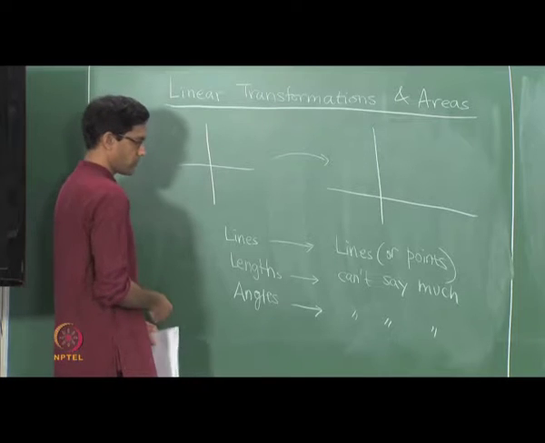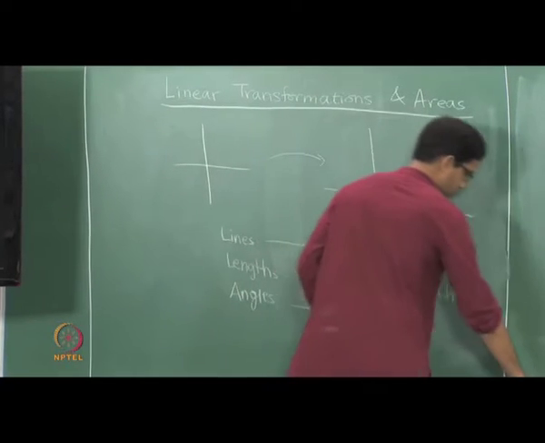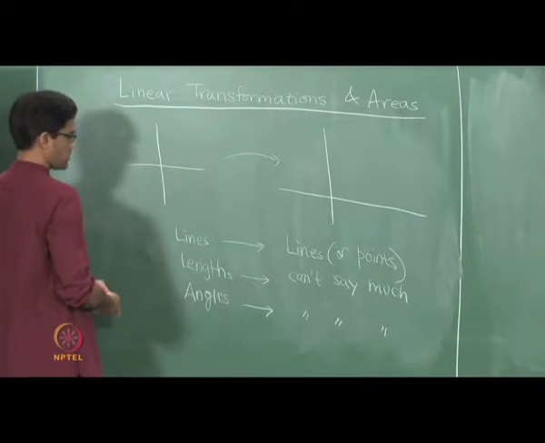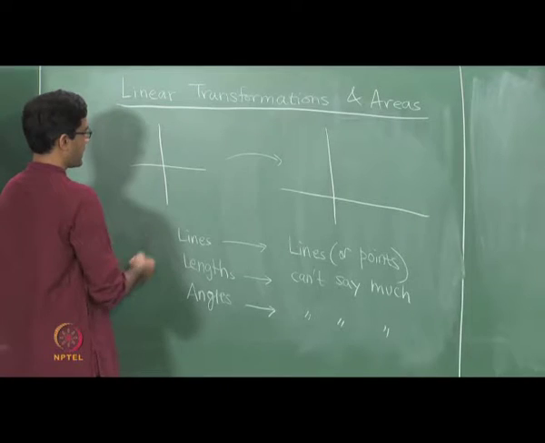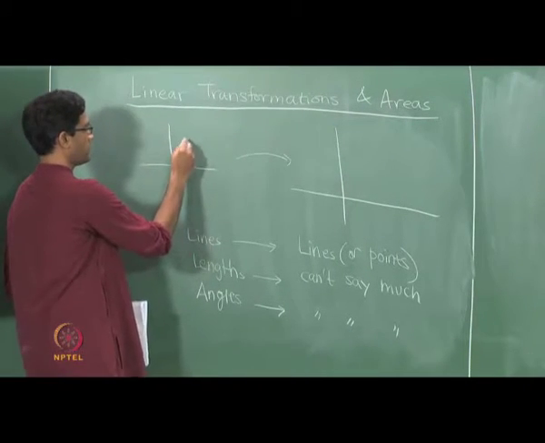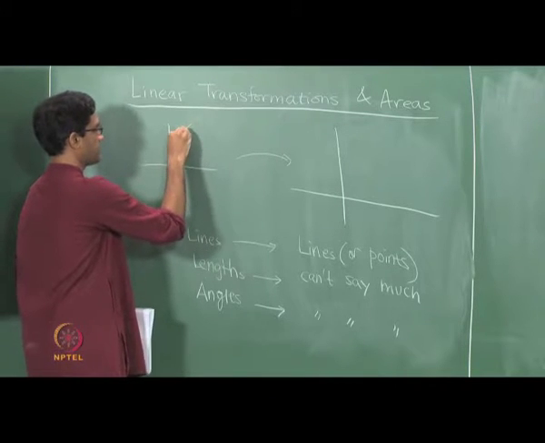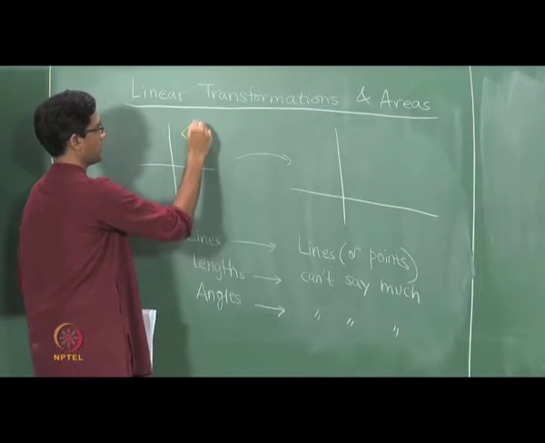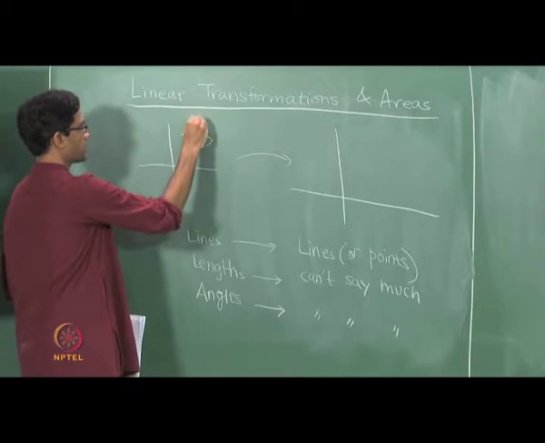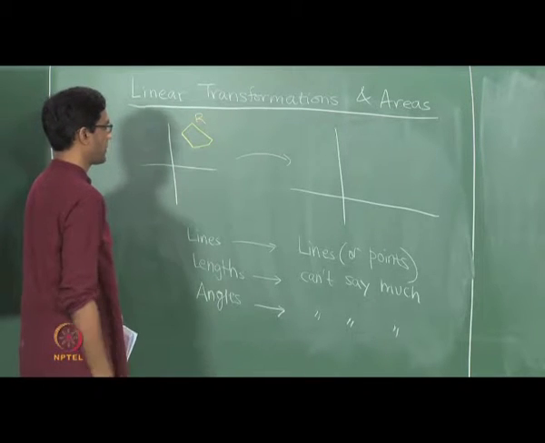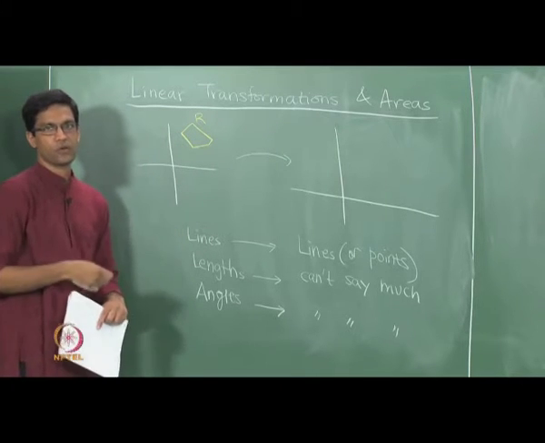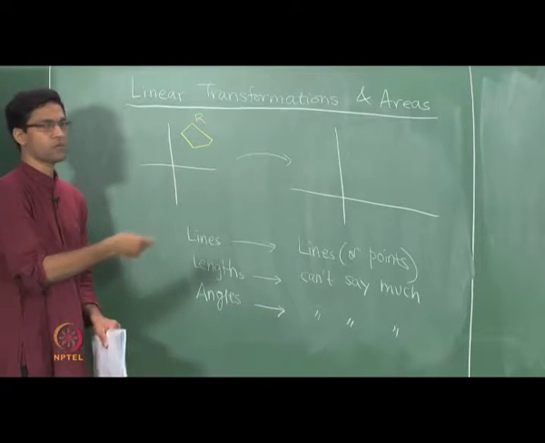So what is the typical thing we want to do? Let us do the following. Let us pick some region in the plane. So for instance, just to make life simpler, let us take a polygonal region, by which I mean let us say I take a region bounded by lines. It need not be a regular polygon or anything like that. So I could take say something like this. So here is a region R that I write down on the plane. I am allowed to choose various possibilities. I could take maybe a triangular region or a square, rectangle, pretty much any sort of polygonal region that you can think of.